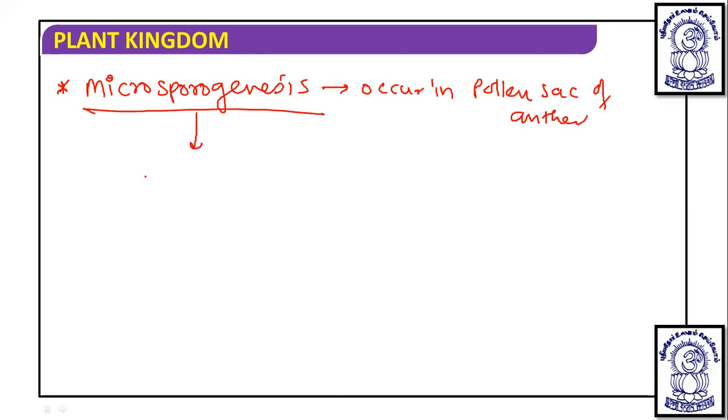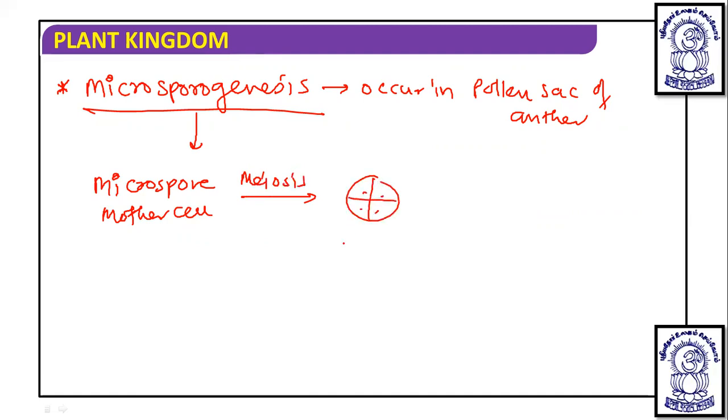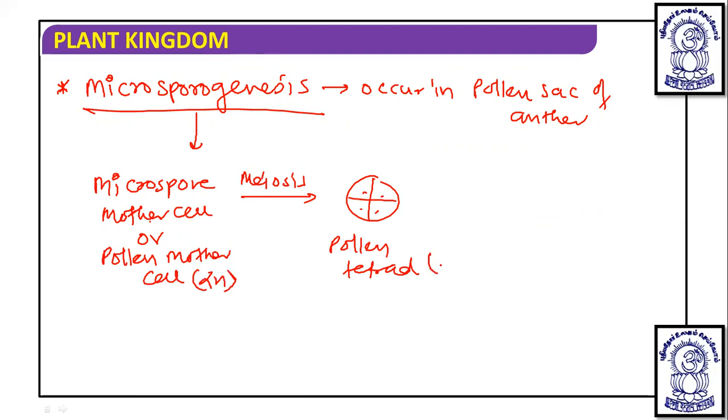In this microsporangium there is a microspore mother cell. This microspore mother cell undergoes meiosis to produce pollen tetrad, because this is also known as pollen mother cell. This pollen mother cell or microspore mother cell is diploid and a haploid pollen tetrad is produced, and these four microspores get separated.